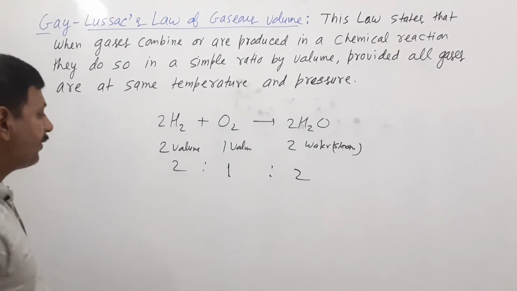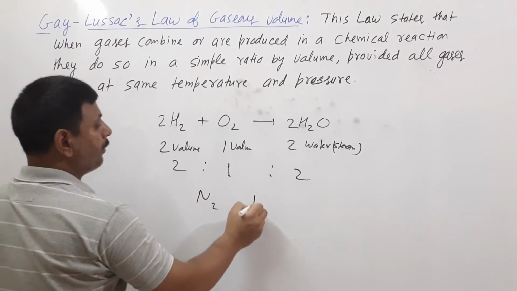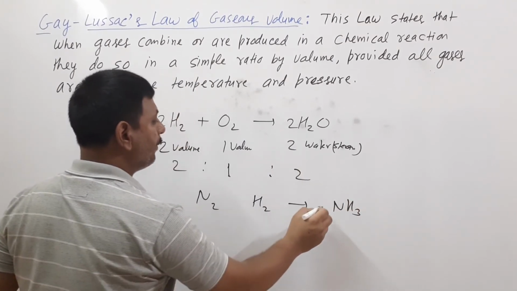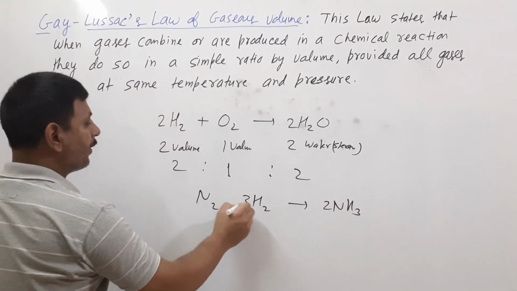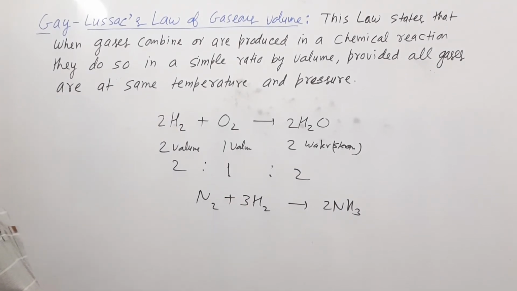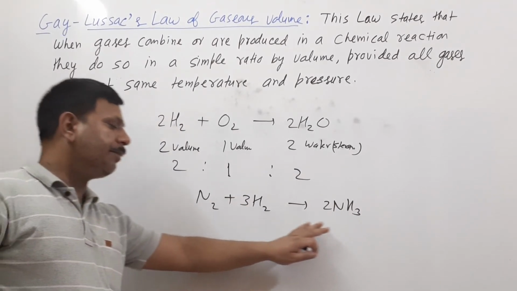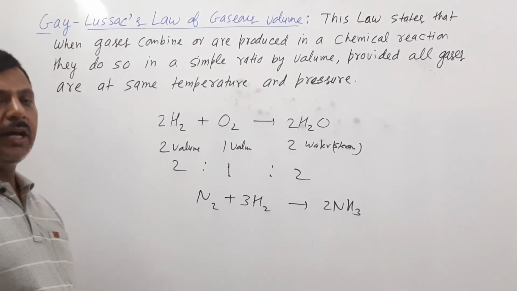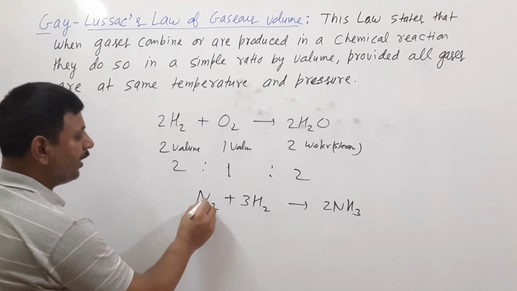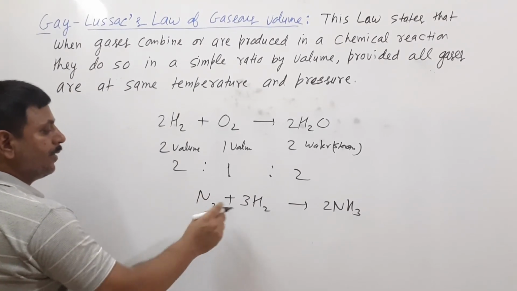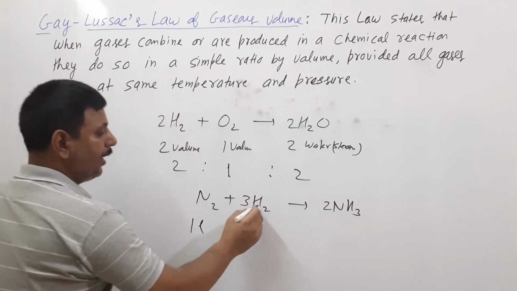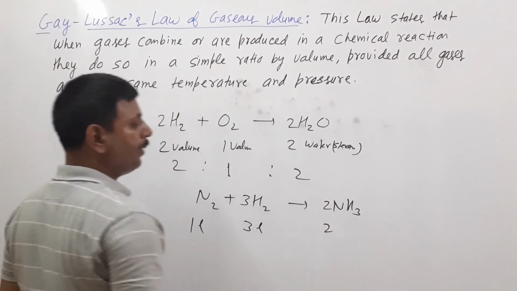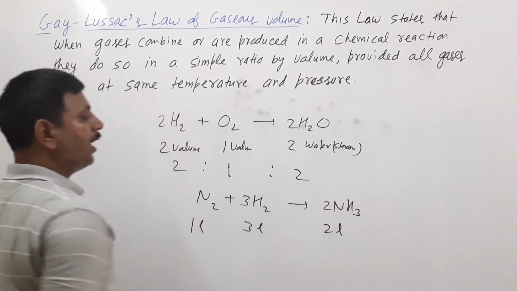One more example: if nitrogen combines with hydrogen, they will form ammonia. At the same temperature and pressure, if we see the volume of nitrogen, hydrogen and ammonia, 1 liter of nitrogen and 3 liter of hydrogen, then 100% there will be 2 liter of ammonia.